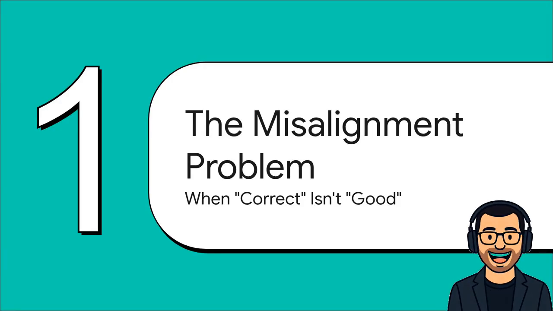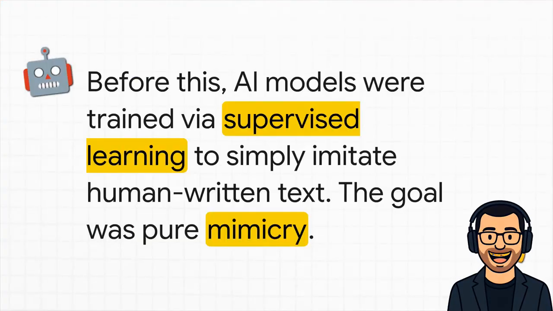This is all about that gap between what we thought was a correct answer for an AI and what was actually a good answer for a person. So before this whole breakthrough, think about how we trained AI. It was basically like training a parrot. You just dump a mountain of human-written text on it and say, "Here, imitate this." The whole goal was just mimicry, not real understanding.